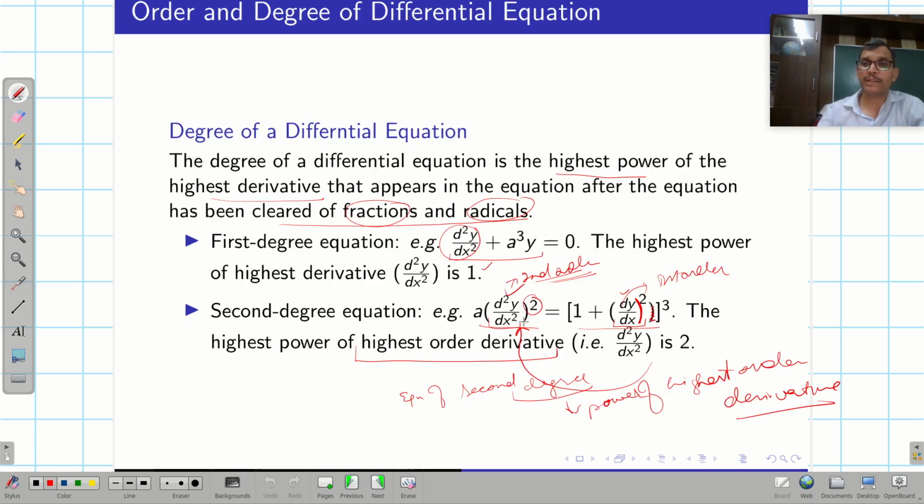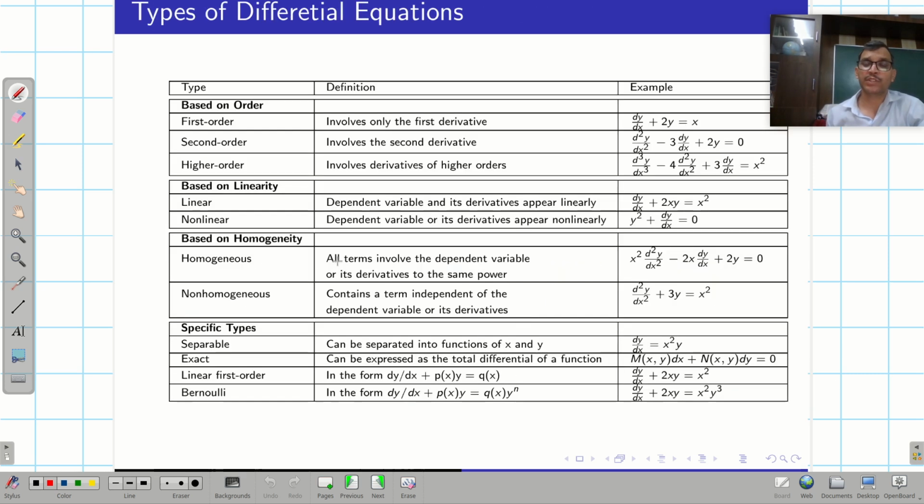Now let me talk about the types of differential equations. They can be classified in different manners. The first classification is based on the order. The first order involves only the first order derivative, so dy over dx plus 2y is equal to x is a first order equation.